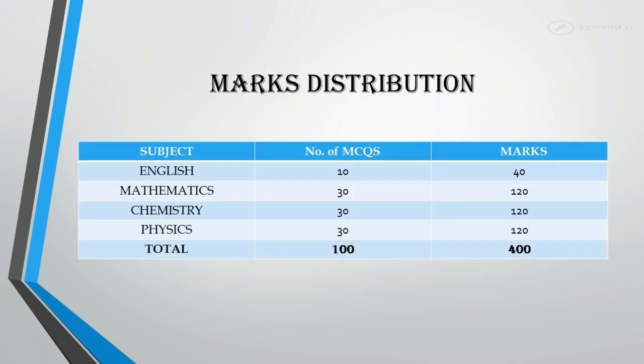Marks distribution. English 10 MCQs of 40 marks. Mathematics 30 MCQs of 120 marks. Chemistry 30 MCQs of 120 marks. Physics 30 MCQs of 120 marks. Total 100 MCQs of 400 marks.